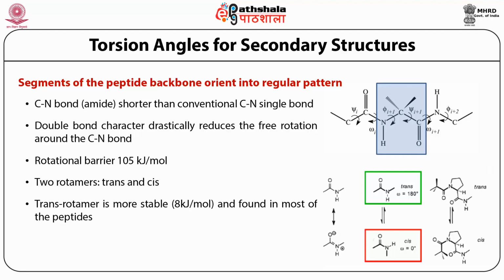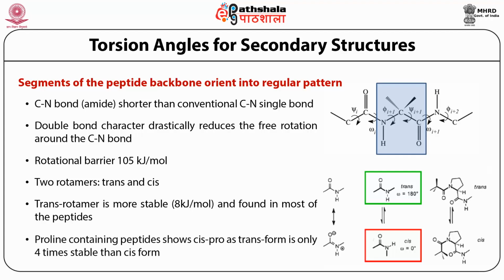Other than this omega, which is the torsion angle related to this peptide bond, there are two more important torsion angles, that is phi and psi. These three torsion angles determine the secondary structure of the protein. Now normally, as I said, the trans rotamer is more stable, and you can see that conformation in the case of all normal peptides. If your peptide has more proline content, then in the case of proline the trans form is only 4 times more stable than the cis form. So in proline-based peptides you can actually also see the cis proline-based conformer.